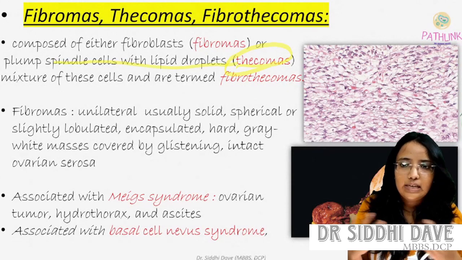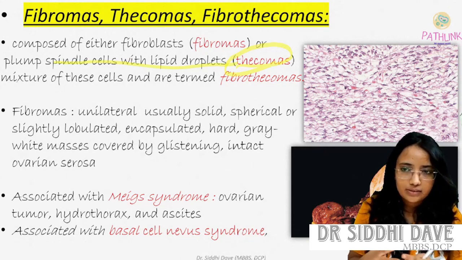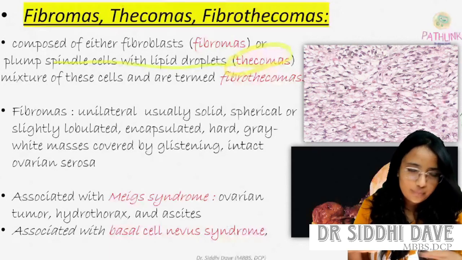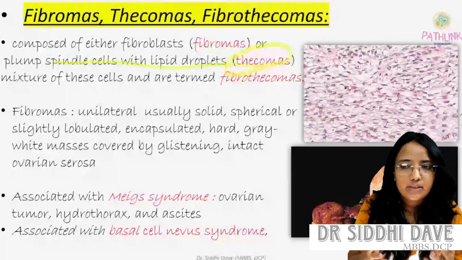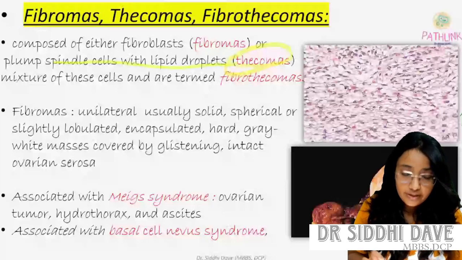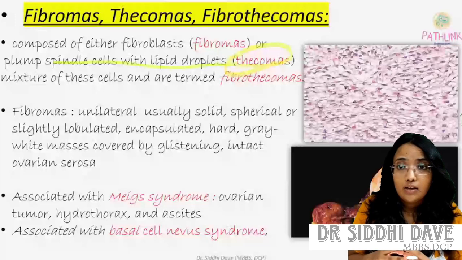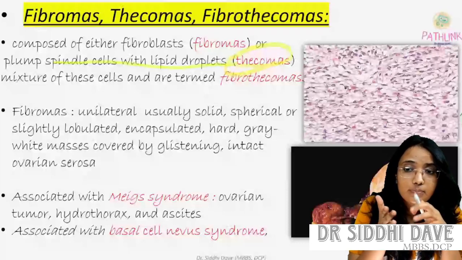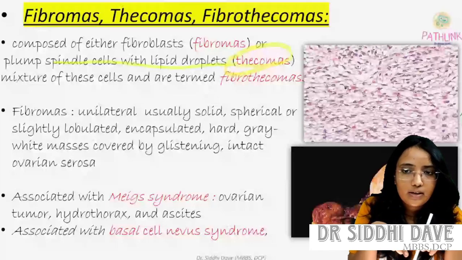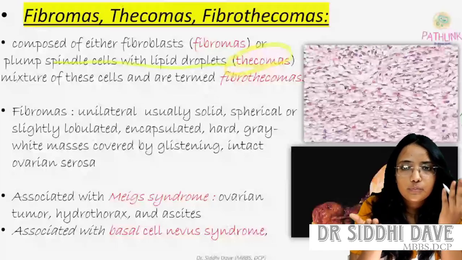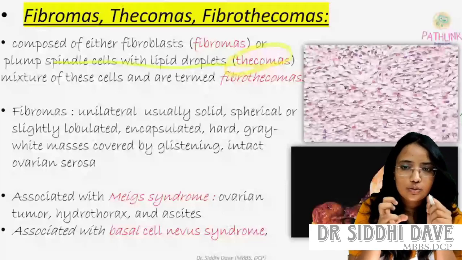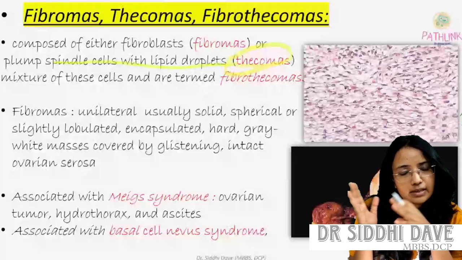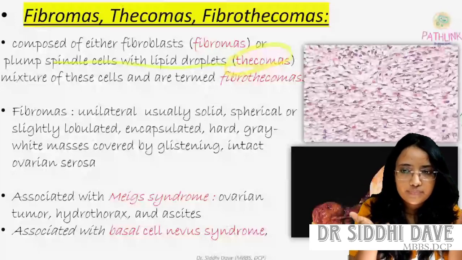Then fibrothecoma is unilateral, usually solid, and fibromas are usually encapsulated, hard, gray-white masses. If a thecoma component is there, it is mostly yellowish, due to the lipid droplets. We have one very good specimen in our department showing the whitish part surrounded by the yellowish part, and we can clearly see the gross difference between the fibroma part and the thecoma part. So fibromas will be whitish and thecoma will be yellowish in the gross specimen.